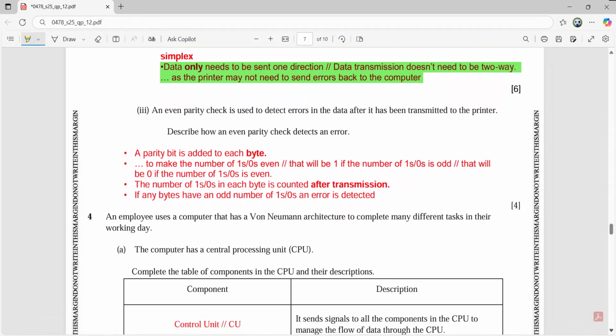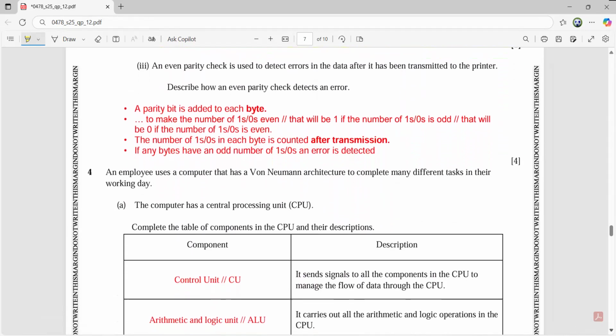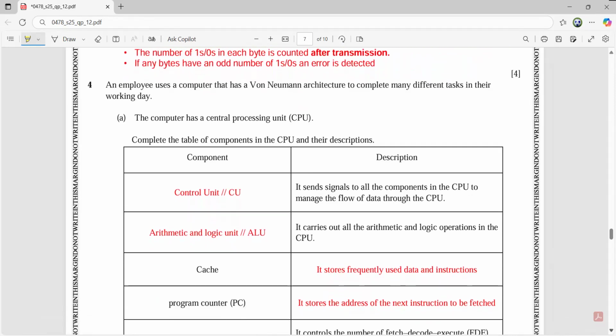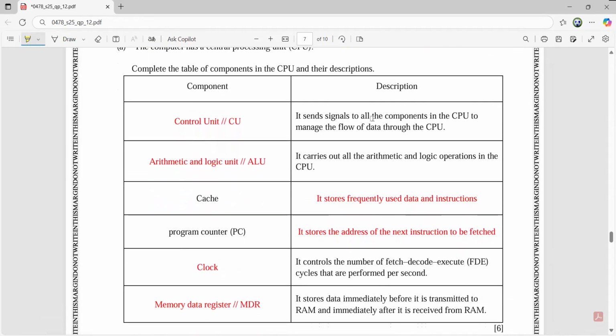An employee uses a computer that has a von Neumann architecture to complete many different tasks in their working day. The computer has a central processing unit, CPU. Complete the table of components in the CPU and their descriptions. So you can see this was the description given. It sends signals to all the components in the CPU to manage the flow of data through the CPU, that is the control unit or CU. Another one, it carries out all the arithmetic and logic operations in the CPU, the arithmetic and logic unit or ALU.